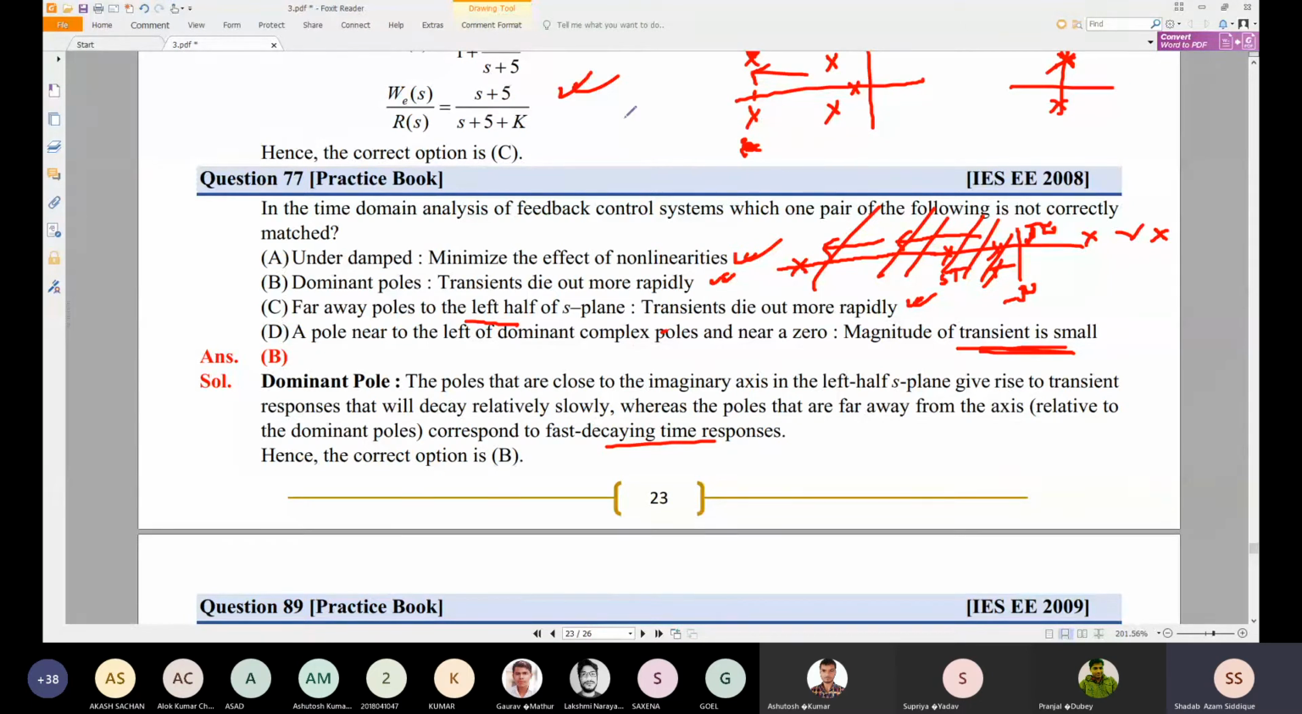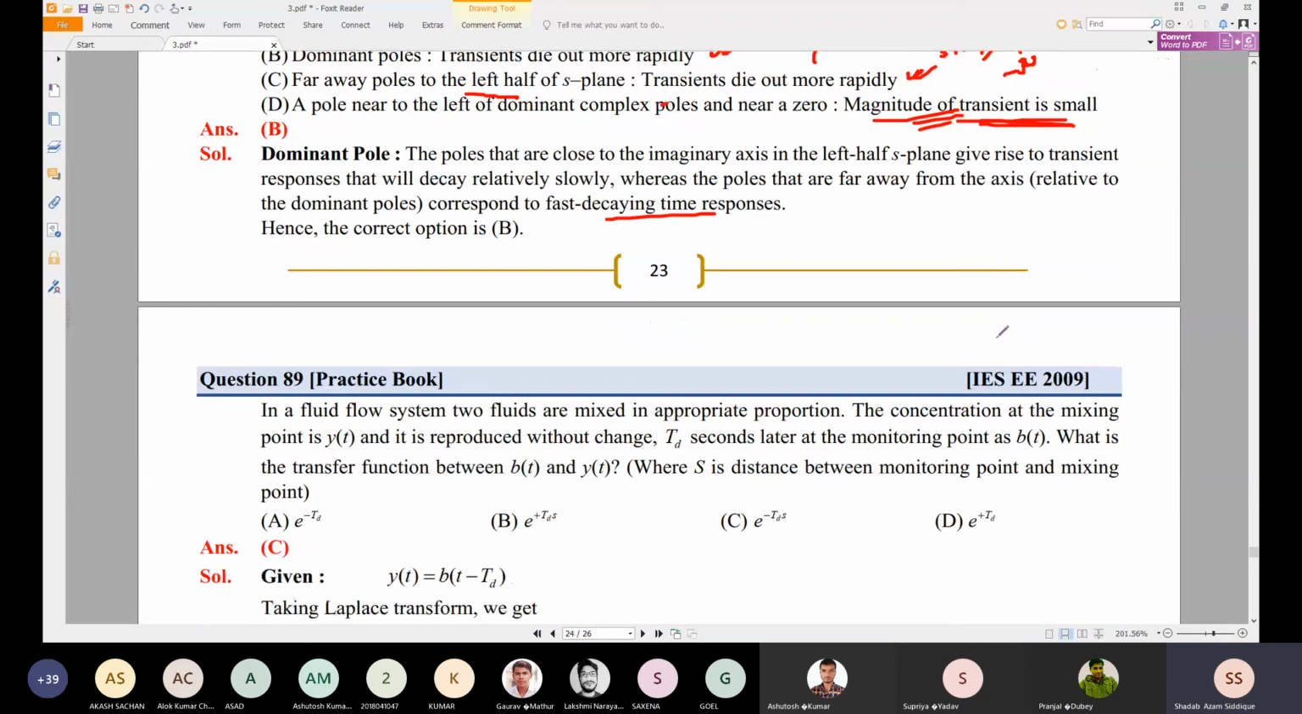Okay, near zero. So near a zero means a zero is located somewhere here. So the magnitude of the transient is small. We can see this by checking the root locus, and with the root locus we can easily understand this kind of behavior. But right now we just take that the magnitude of the transient behavior is not going to be small. In the root locus we can understand this option very clearly if we see the root locus.